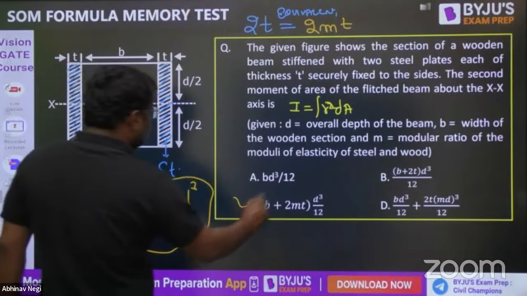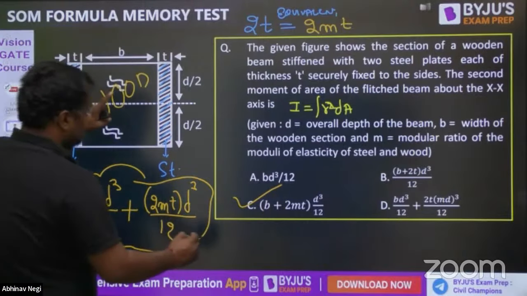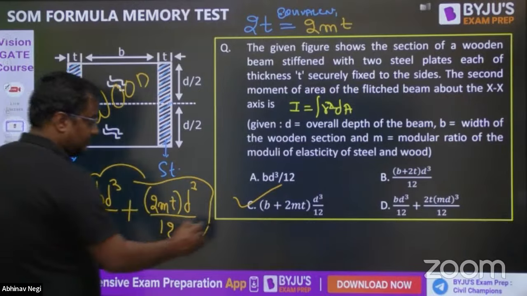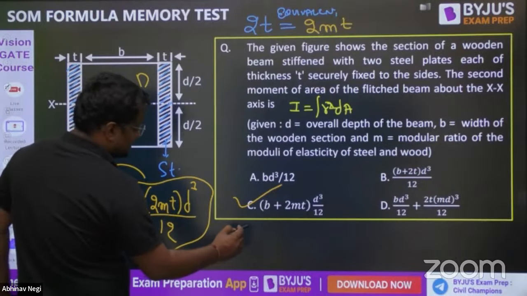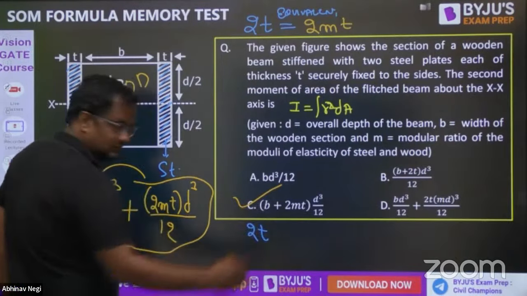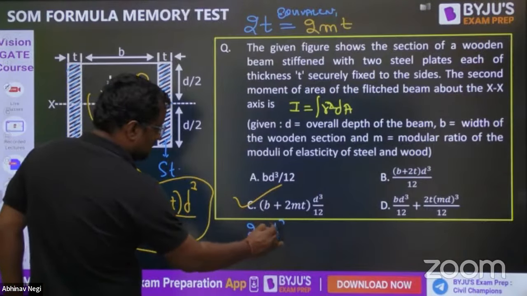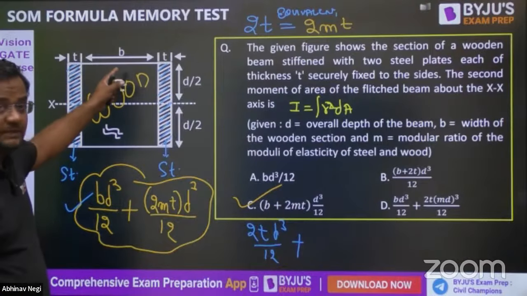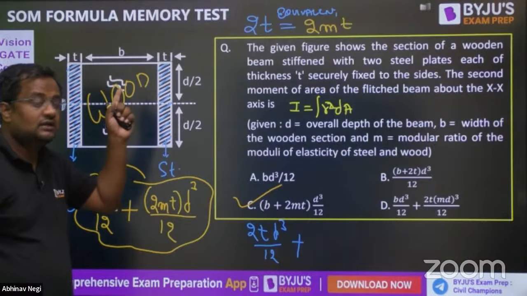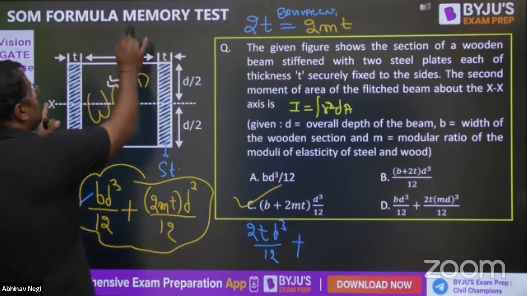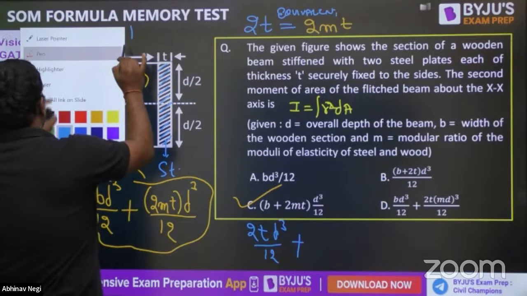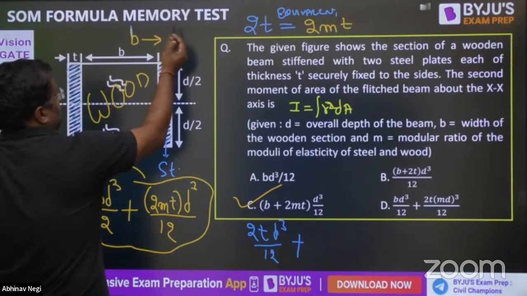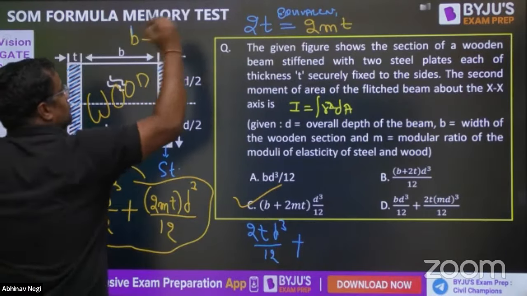Now one more thing, guys. If I convert everything into steel, this can also be an answer. It can be MSQ also. Like BD cube by 12 for the wood part, plus the steel part. If I replace wood width B into steel width, less steel is required, steel is stronger.